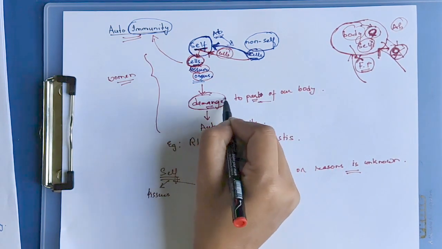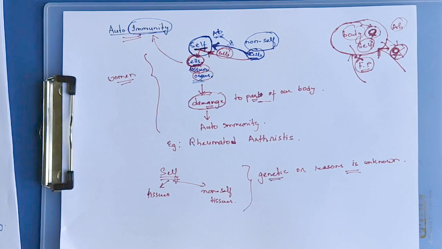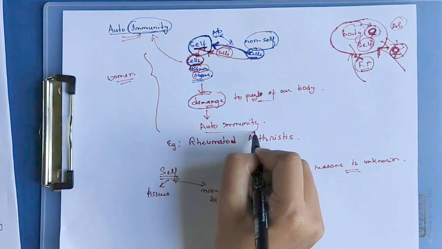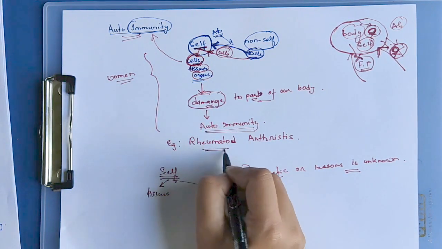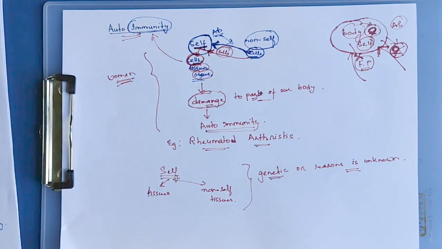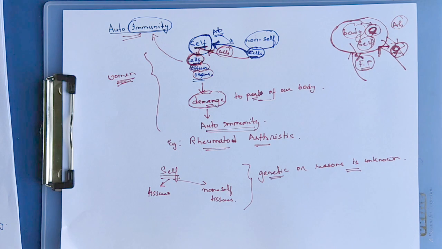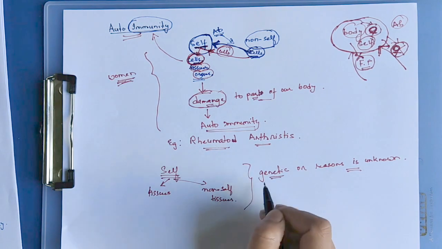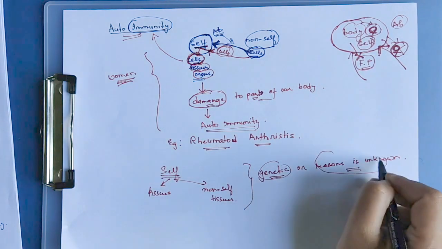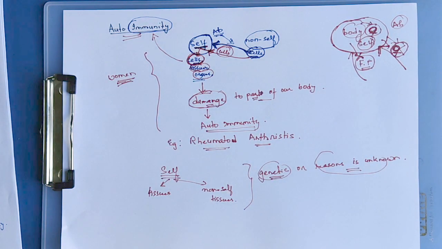The body parts are not able to function properly, and it gives rise to some symptoms and signs. That condition is known as autoimmunity. An example would be rheumatoid arthritis, and it is more common in women, who are at higher risk of getting this disease. The reason could be a genetic disorder, or the reason is still unknown till now.